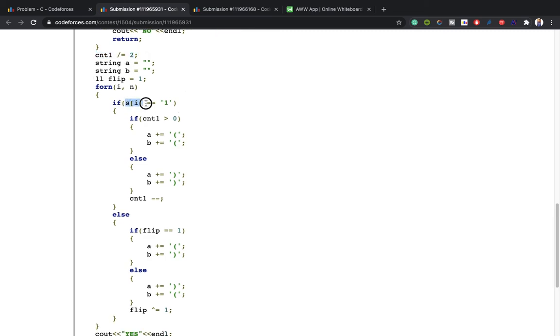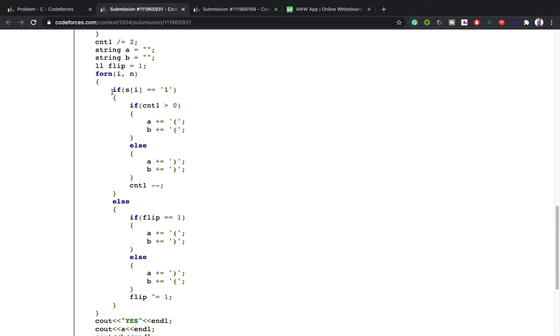If the current character is 1 and we have the half number of available counts, and the count is more than 0, then we put the opening and decrease the count by one every time. If the count is not more than 0, meaning we have finished the half of the sequence of 1s, then we put the closing brackets. This is the case for the 1.